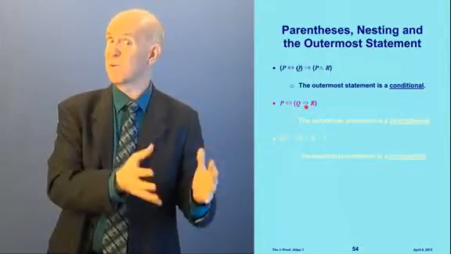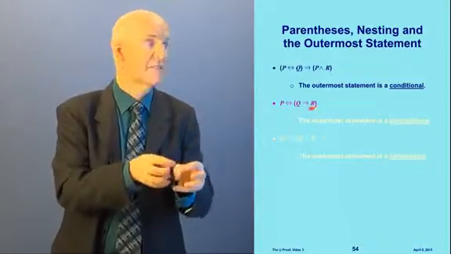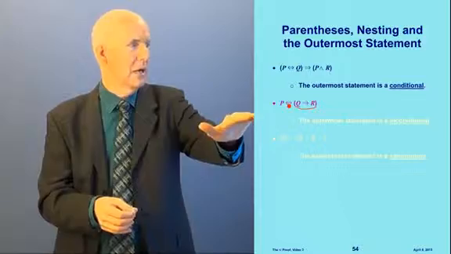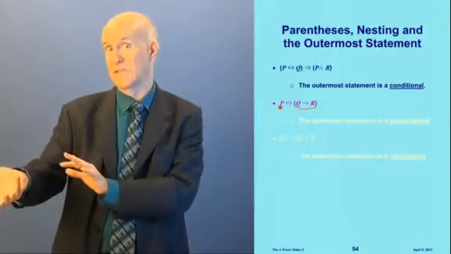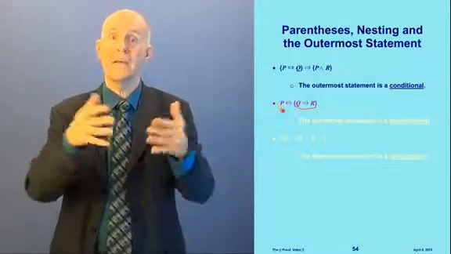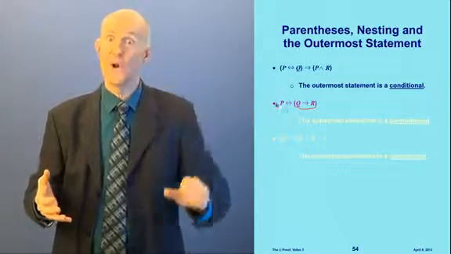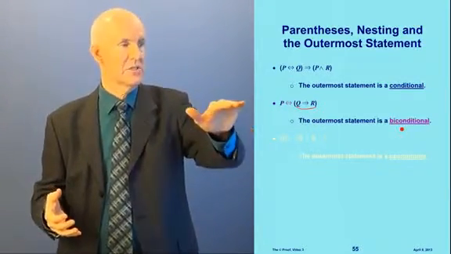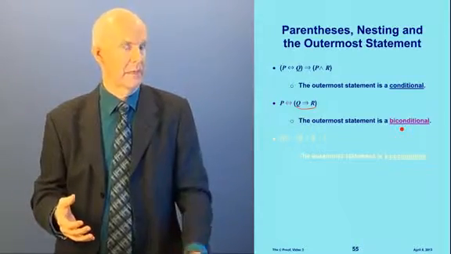Q implies R is in parentheses. It's nested. It's the right-hand side of this biconditional here. Okay? And the thing with P is all by itself. The outermost statement here has to be the if and only if, the biconditional, right? So the outermost statement is a biconditional. That's why I made it pink up there, okay?